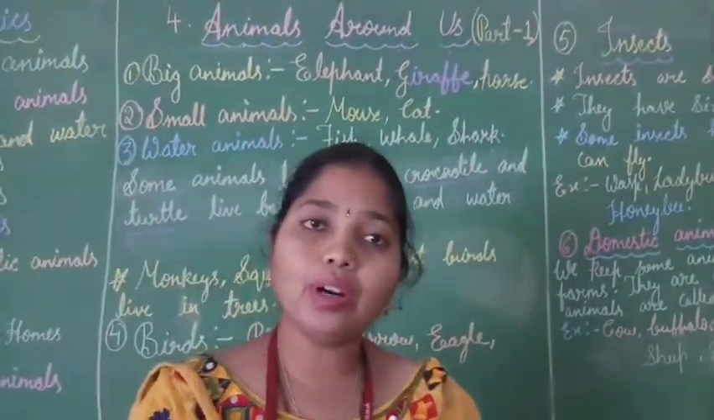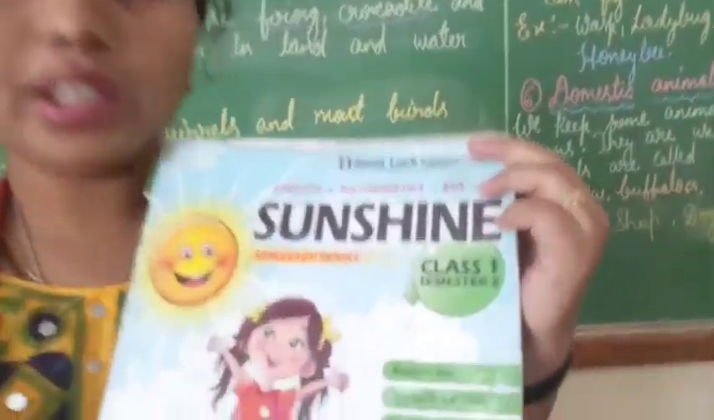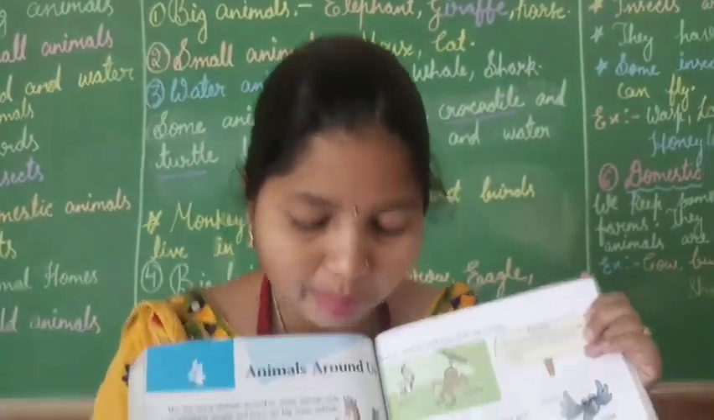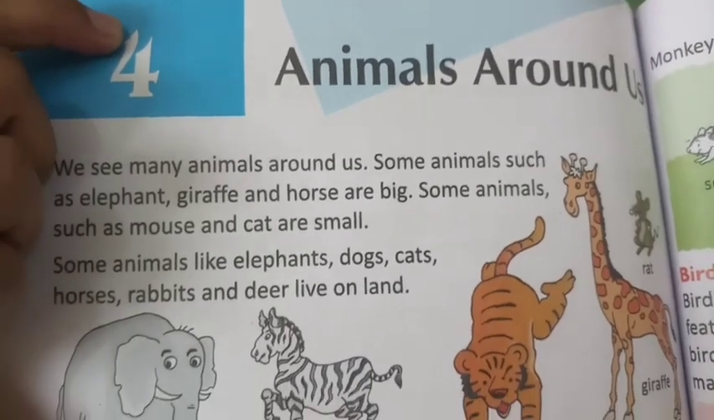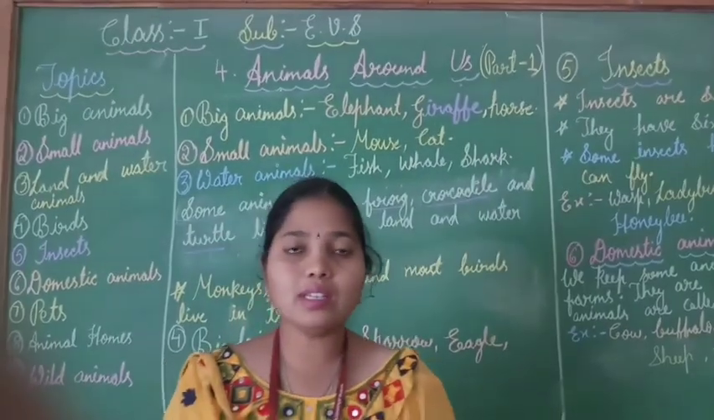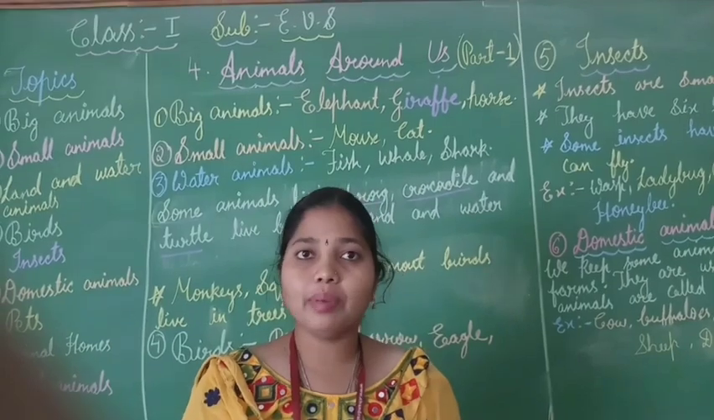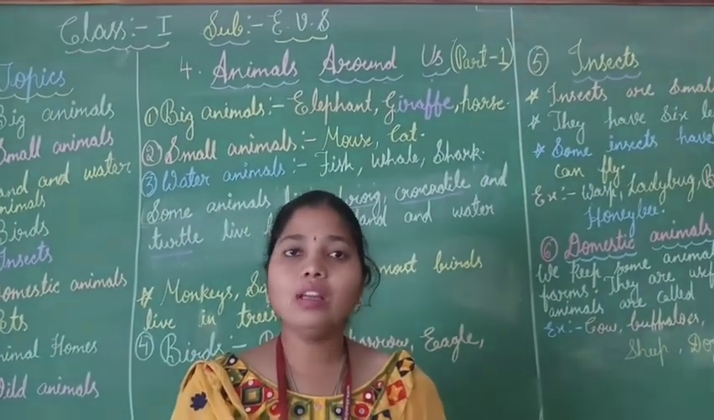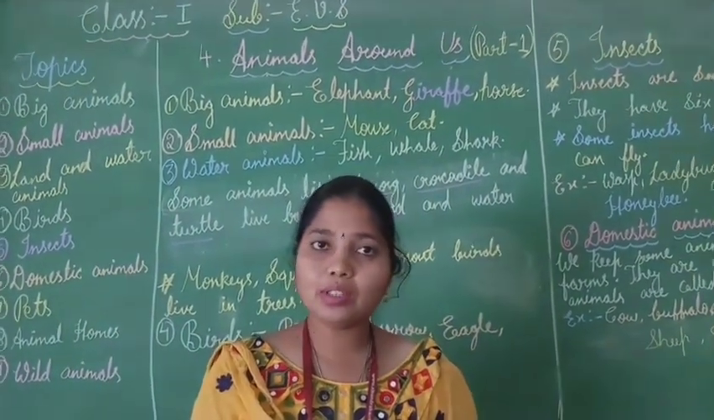Children, all of you take out your Sunshine Class 1 Semester 2 book and open page number 164. The 4th chapter name is Animals Around Us. Children, there are many kinds of animals, isn't it? Yes, there are many kinds of animals. Some animals live on land, some animals live in water and some animals live in air. They fly in the air.